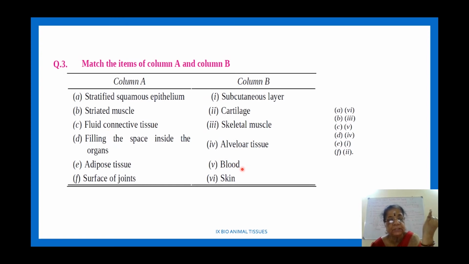Blood and lymph are the fluid connective tissue. Then filling the space inside the organ, that is the alveolar tissue. Then adipose tissue, the subcutaneous layer. Then surface of joints, it is cartilage. I hope you are following this. Okay? This is also a single matching.